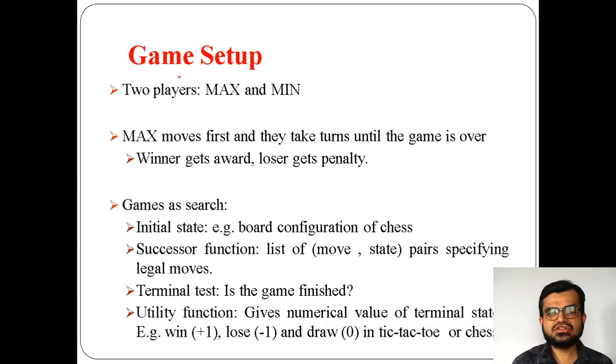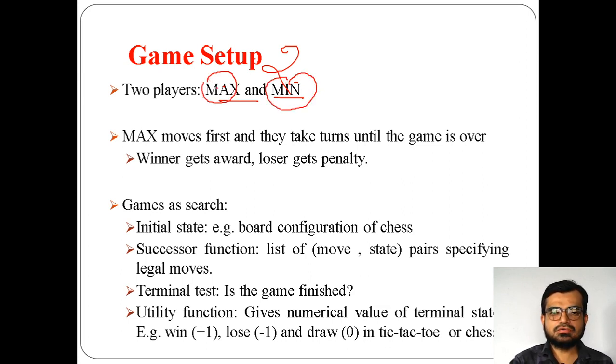Now we need to set up the game. For example, I am taking a game setup for 2 players only; you can take more than 2 players also, but now I'm taking 2 players. The first I have taken as max and the second as min. You might wonder why we have taken max and why min. Max indicates the first player, and min is your opponent.